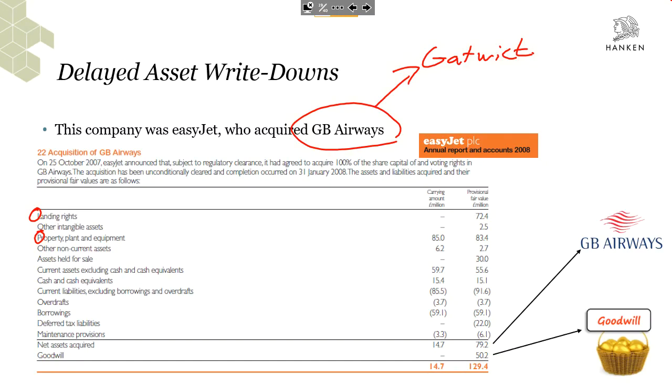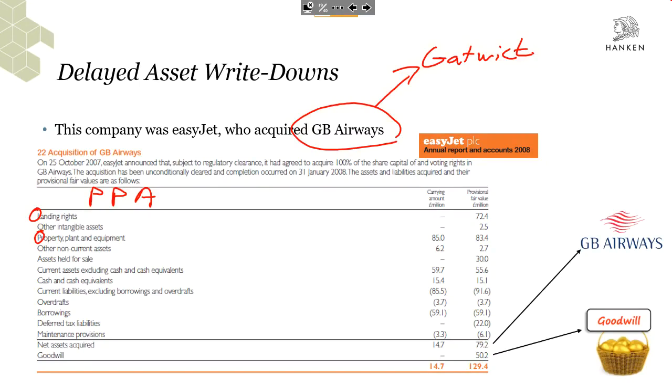So this is usually what you do when you do an acquisition. You do this purchase price allocation, PPA. You merge the balance sheet of the company that you have acquired with your own company, basically trying to find where do we put the assets and liabilities of the company that we have just bought.